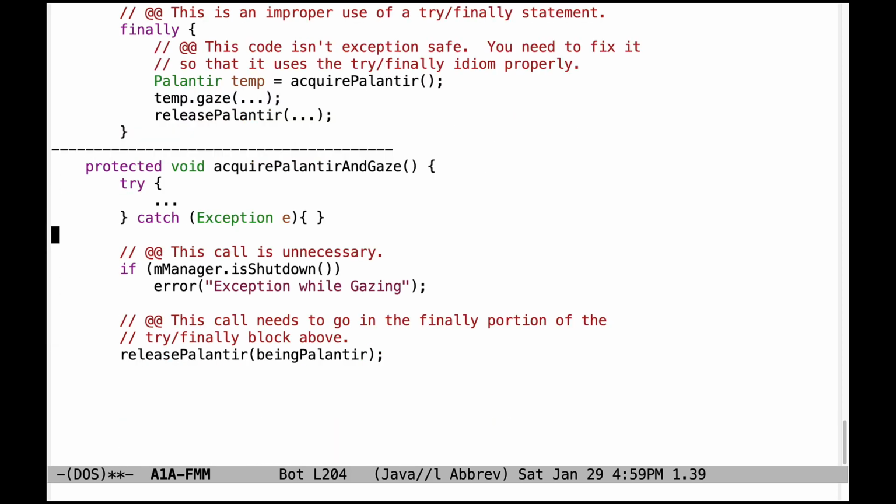And let's see, one final acquire Palantir and gaze problem. In this case, there's no need to call mManager's shutdown. That's unnecessary. That's handled elsewhere in the framework. And also, the call to release Palantir needs to go into the finally portion of the try finally block above. So that's very important to make sure that the Palantir is always released, even if an exception is thrown.